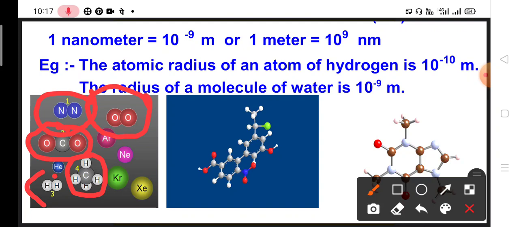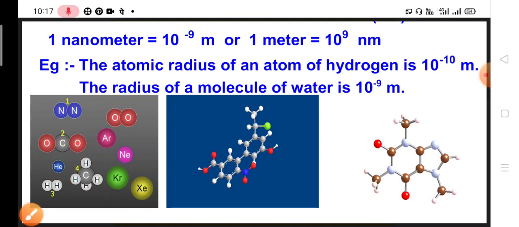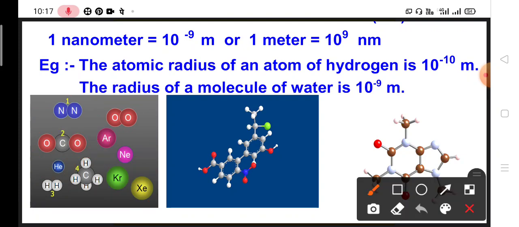But the others, see here: this one is Ar, argon. This is neon. This is krypton, Kr. Xe, xenon. He, helium. These are argon, neon, krypton, xenon and helium.